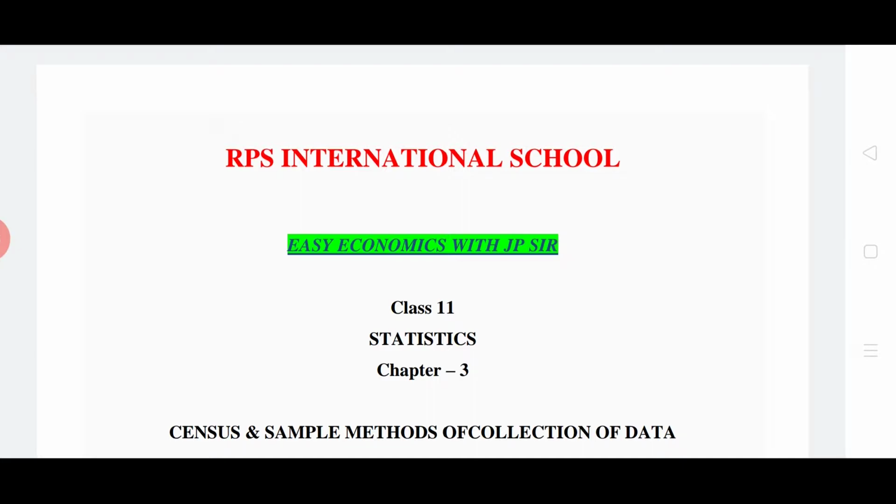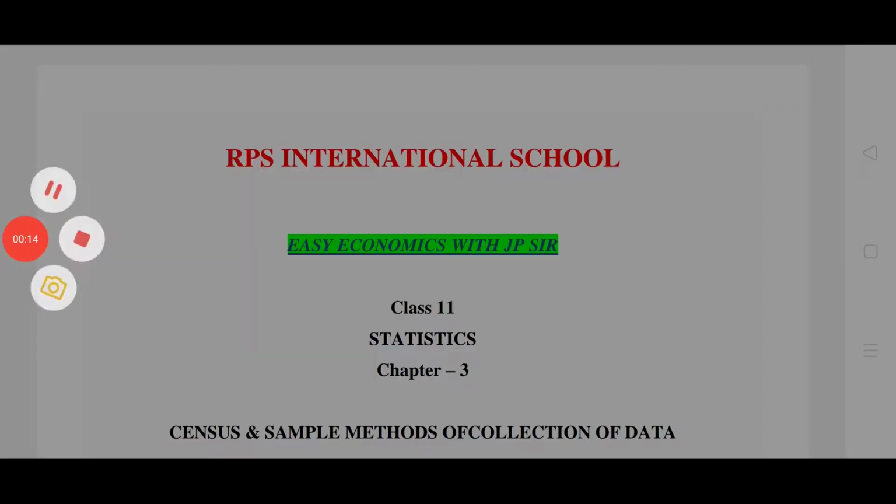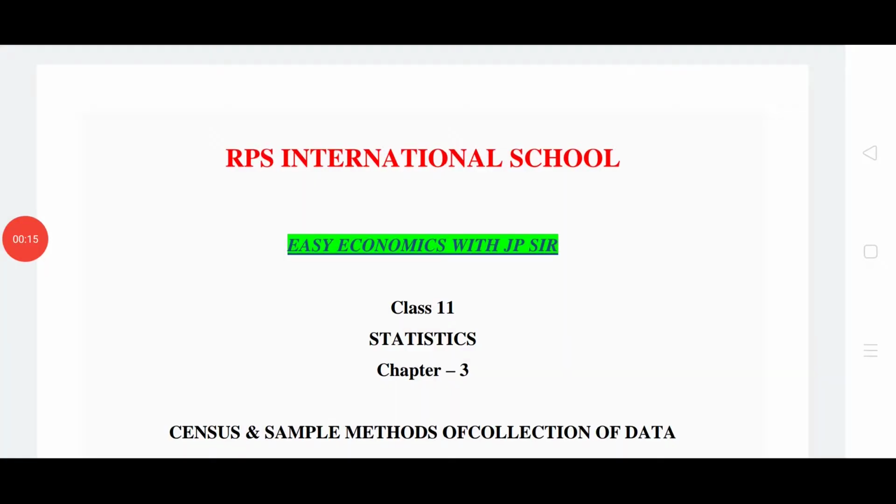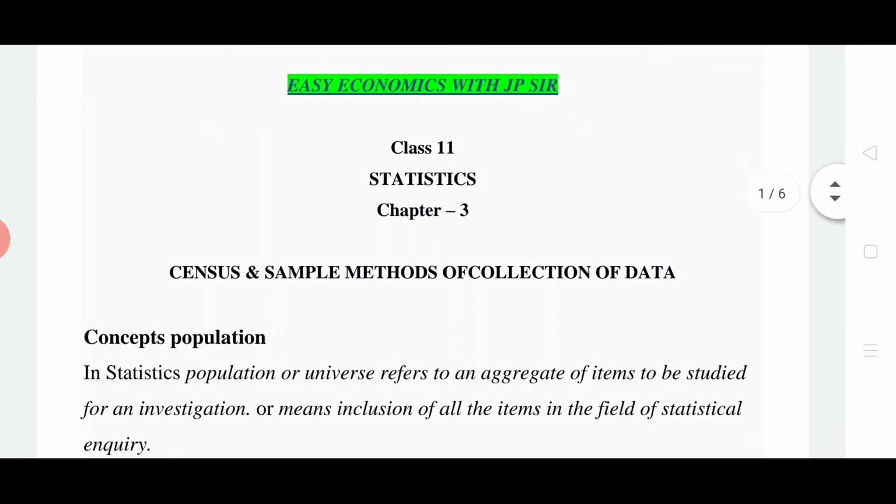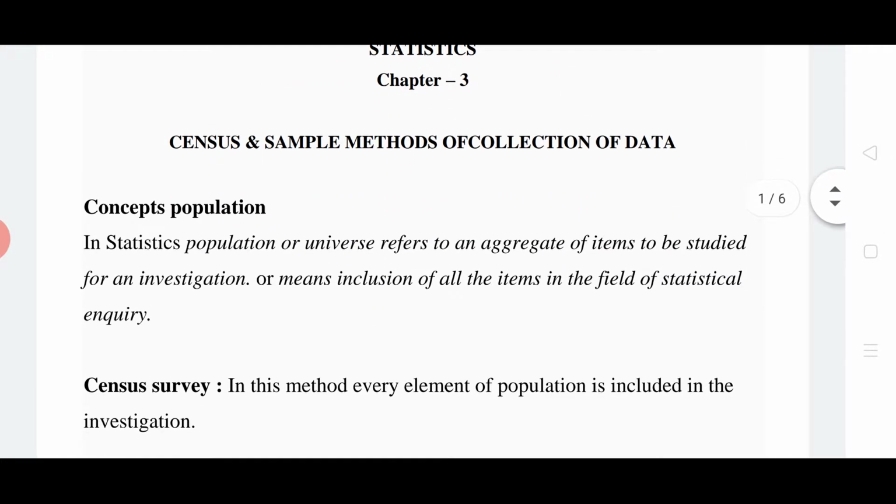I will discuss with you chapter number 3 Statistics, class 11th. In the last video, we discussed about collection of data. Now we'll do the next topic: census and sample methods of collection of data. Here you will see,